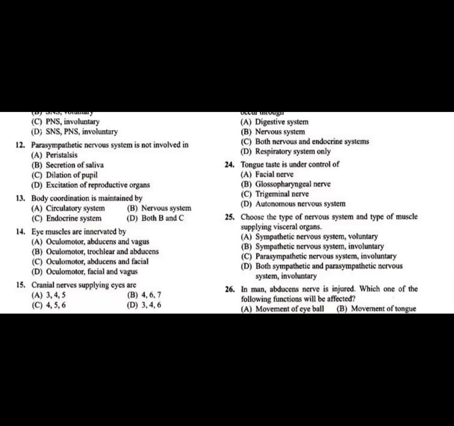The parasympathetic nervous system is responsible for peristalsis, that is option A. Peristalsis is the rhythmic contraction of the alimentary canal, which allows the swallowing of food as well as the movement of undigested waste substance. This peristalsis is controlled by the parasympathetic nerve. Secretion of saliva is also controlled by the parasympathetic nerve, that is option B. And D, excitation of reproductive organs, is also controlled by the parasympathetic nerve.